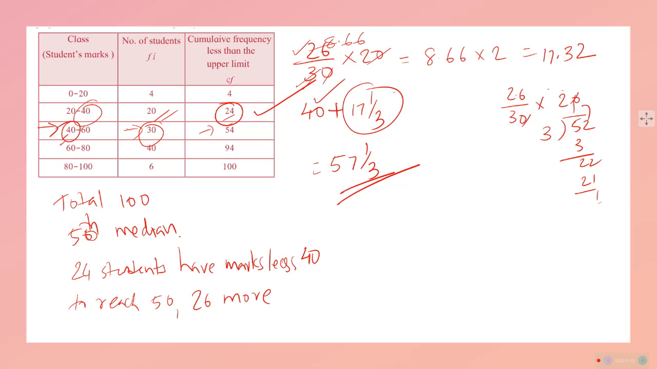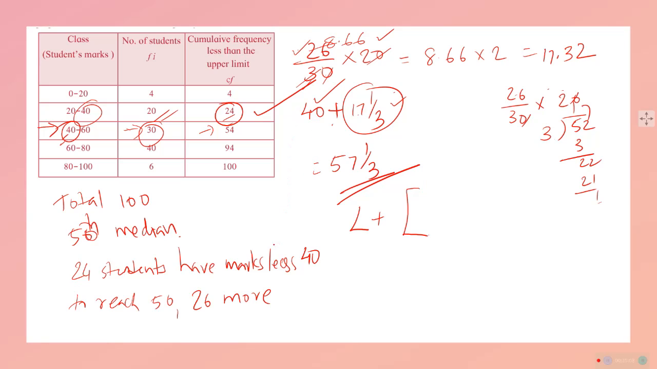26 out of 30 students have scored marks between 40 to 60, which is having a range of 20. So converting this into a formula, we have to add the lower class limit of the median class. The median class is this, its lower class limit is 40, so we added that, plus we have to find out this particular quantity, which is nothing but this 26 that came.